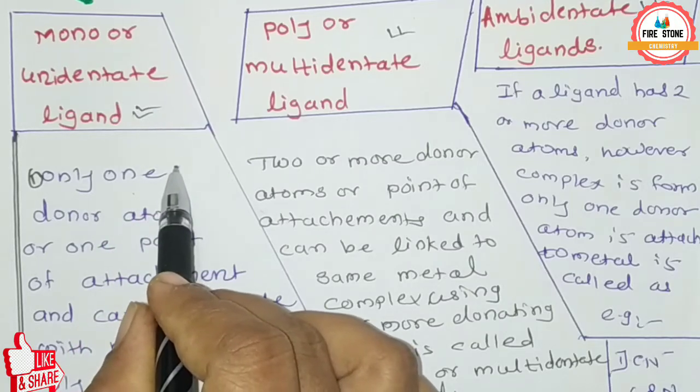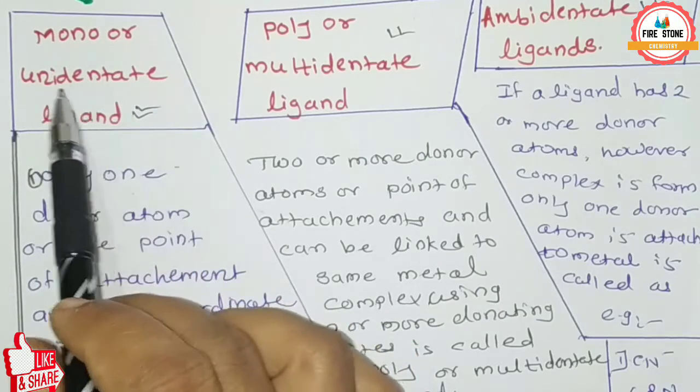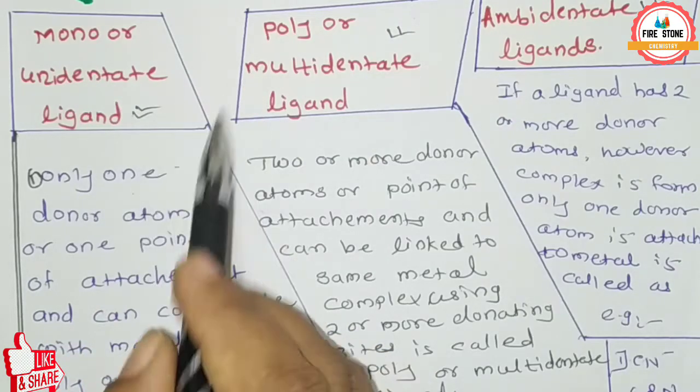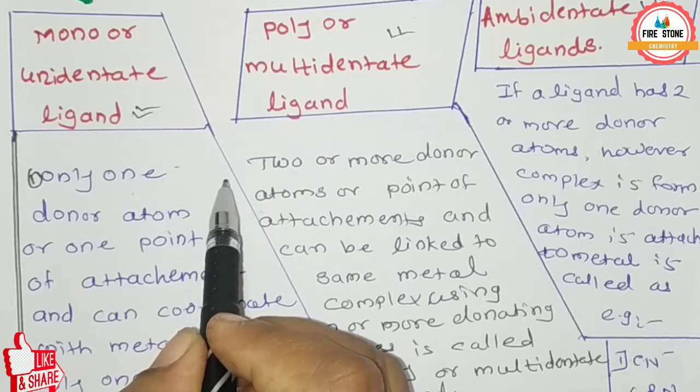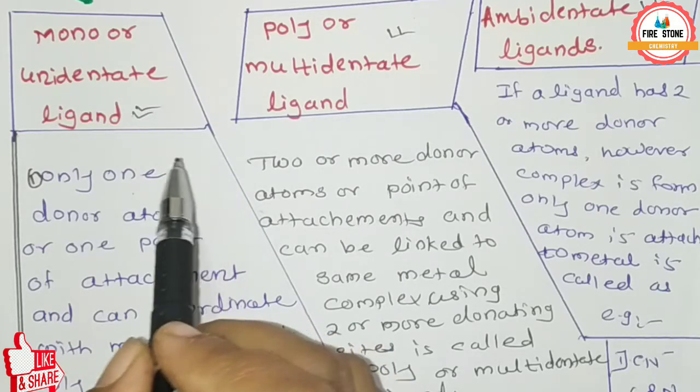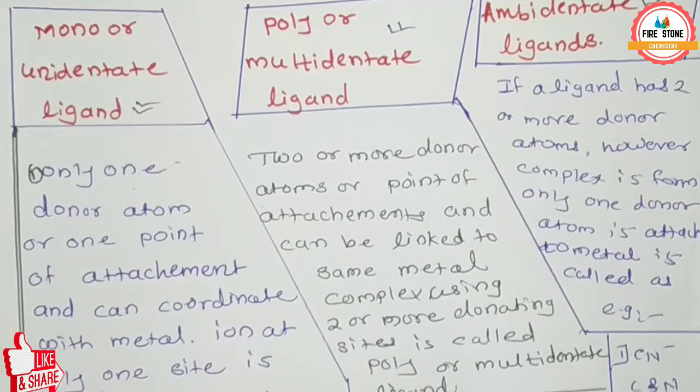The name comes from the fact that only one donor atom or one point is attached to the metal in the coordination compound.